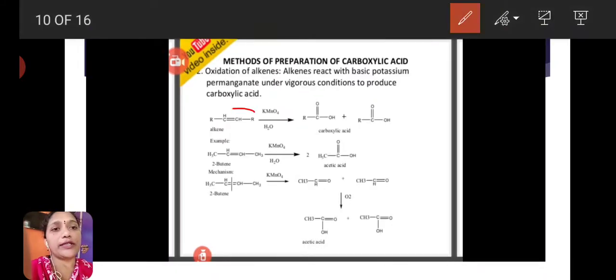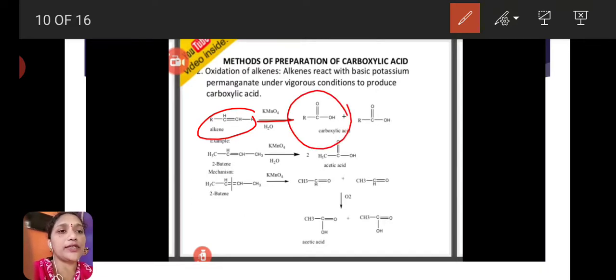Here this is the alkene RCH double bond CHR. Two alkyl groups are present. In the middle the alkene functional group is present, CH double bond CH. This undergoes oxidation with KMnO4, potassium permanganate, and gives carboxylic acids, that is 2 moles of carboxylic acids. Means here the bond breaks down in the middle and forms 2 moles of carboxylic acids.